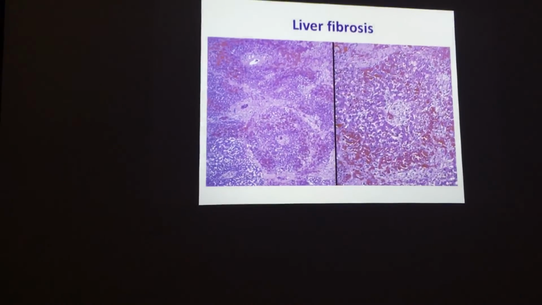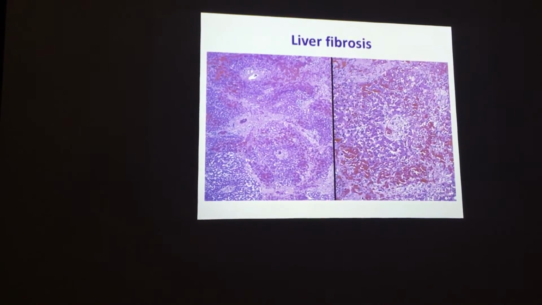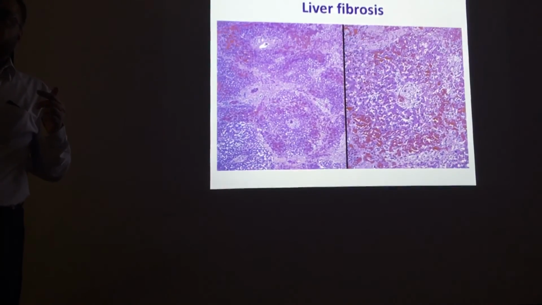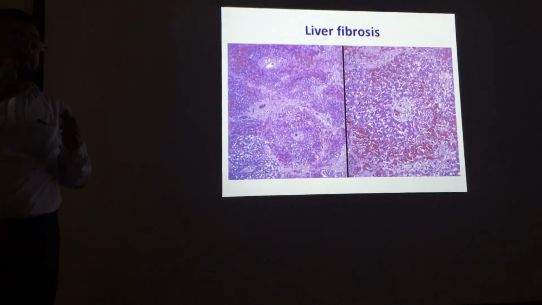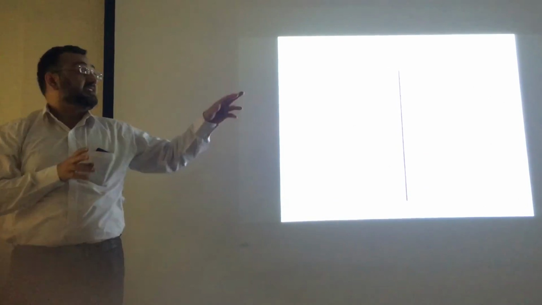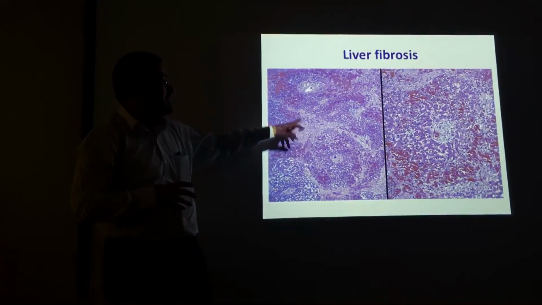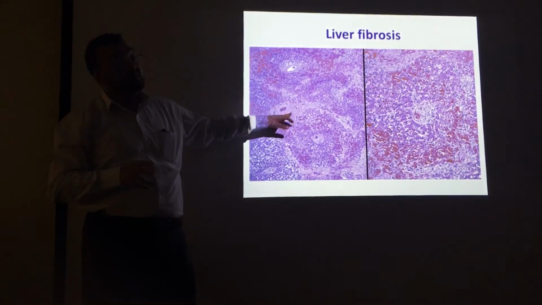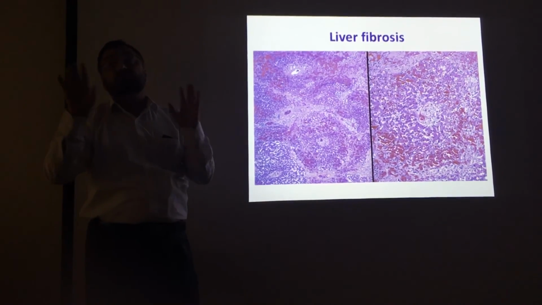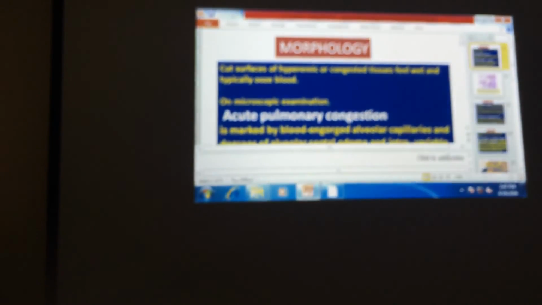And when there is death of the cells, that will lead to congestion followed by injury to the hepatocytes, which is inflammation. Inflammation is followed by fibrosis. So this will be liver fibrosis. Now you can see the fibrous tissue. This fibrosis will disturb the architecture of the liver, and this is also problematic. This you find somewhat difficult. We can go again.